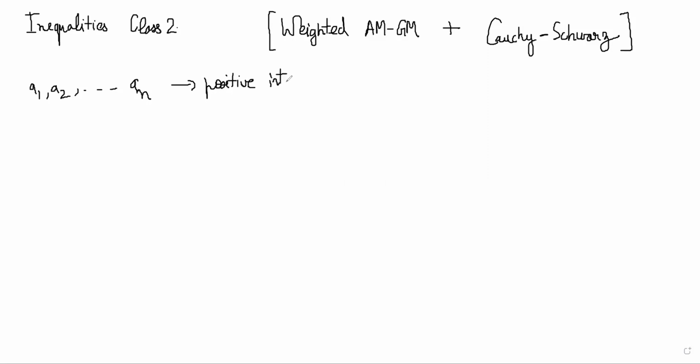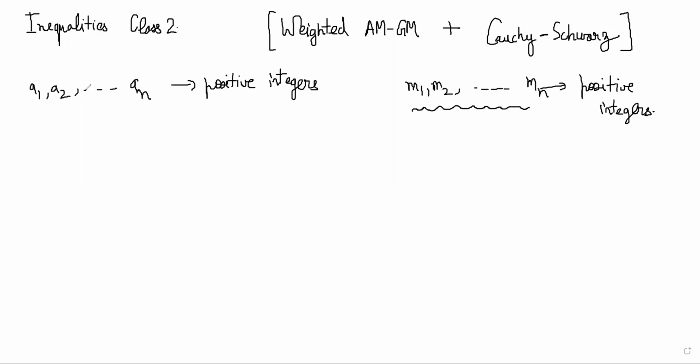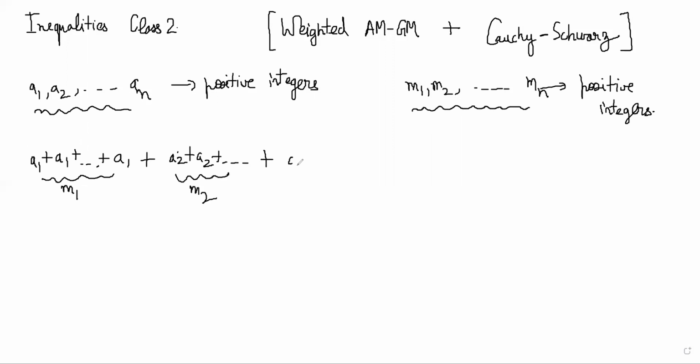positive integers, and let's say you have m1, m2, and so on till mn, which are also positive integers. So the m numbers are basically your weights, and these are the regular numbers. So what we have is a1 plus a1, the sum of a1 m1 times, plus a2 sum m2 times, and so on, an sum mn times, right?